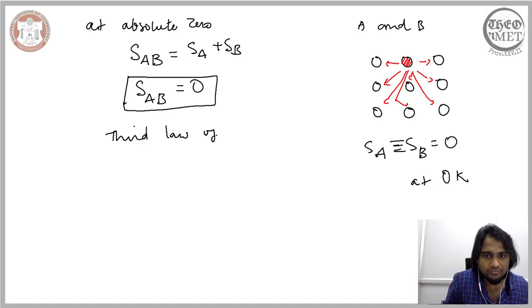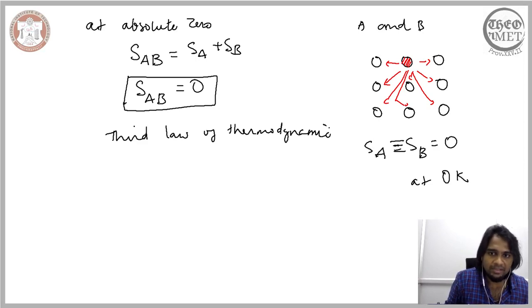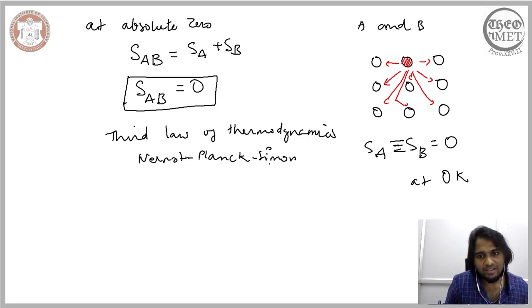And this third law of thermodynamics was a statement rendered by, again, Nernst, Planck and Simon. So often the third law of thermodynamics is referred to as the Nernst, Planck and Simon statement of the third law of thermodynamics.